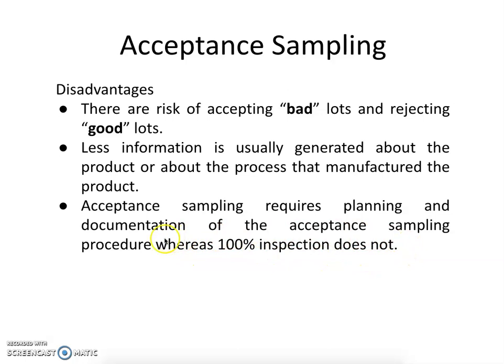Since there is no 100% inspection, we are not going to draw each and every sample out of the lot. Rather, we take out some representative samples. So we need proper planning and appropriate documentation of the procedure, because we are not going through each and every sample present in the lot.